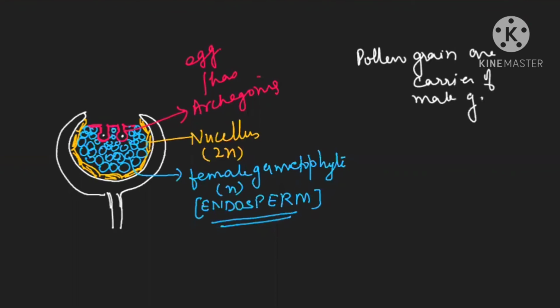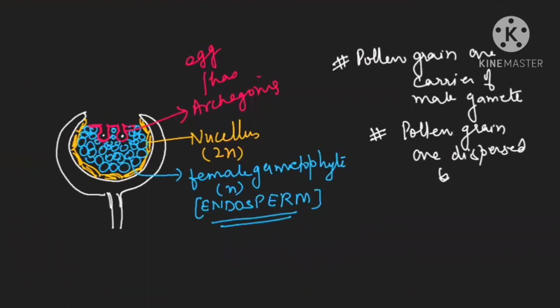And if you remember, in bryophyte and pteridophyte, the male gamete were transferred by the water, but gymnosperm use air. So pollen grains are dispersed by air, which means they show anemophily.